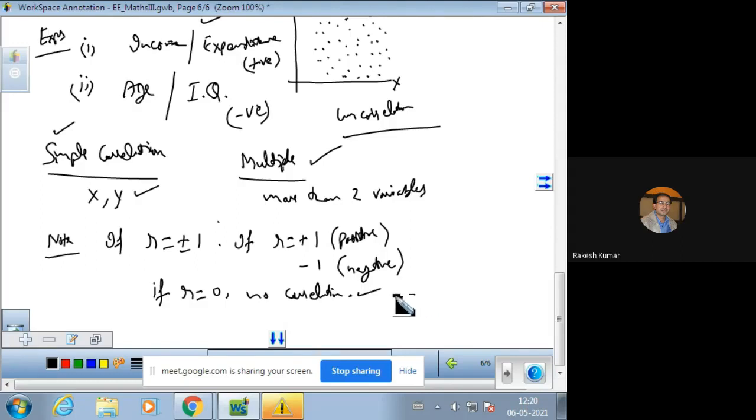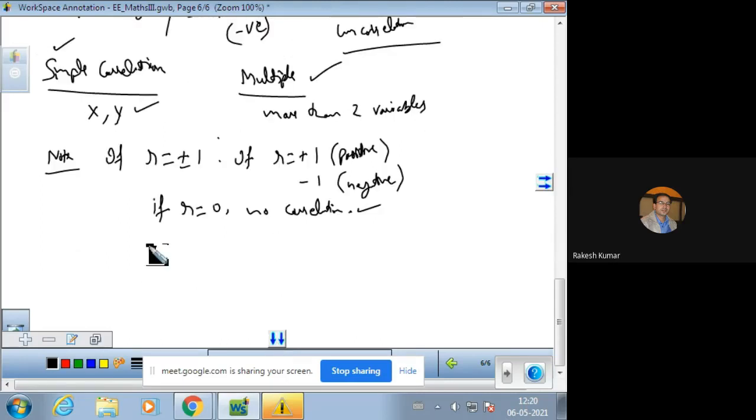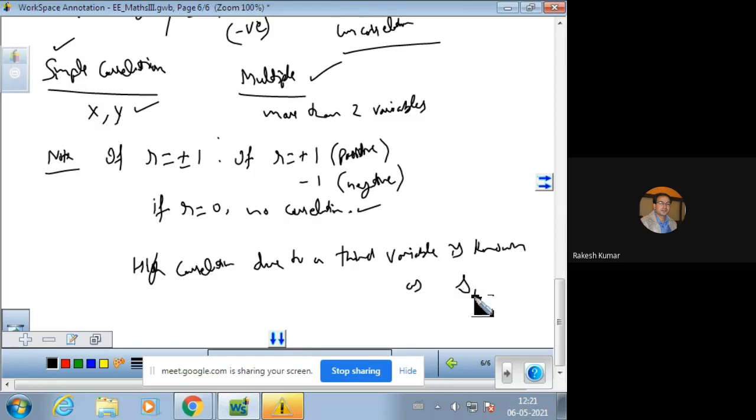Similarly, a high correlation due to a third variable is known as spurious correlation. Suppose we have more than two variables. So a high correlation due to a third variable is known as spurious correlation.